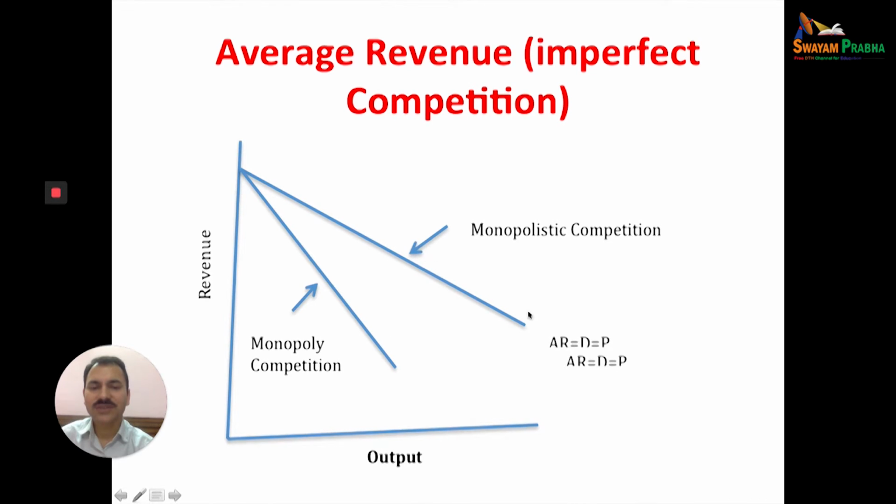And I have already told you, average revenue is also equal to demand and price. So the difference between both average revenue curves is that in monopoly it will be steeper as compared to monopolistic competition.